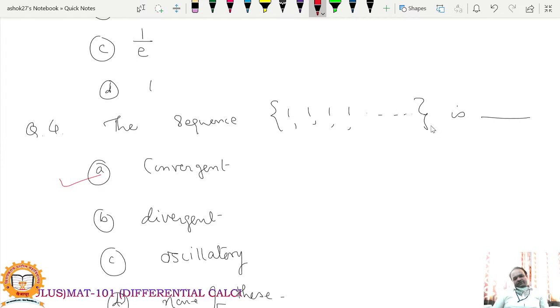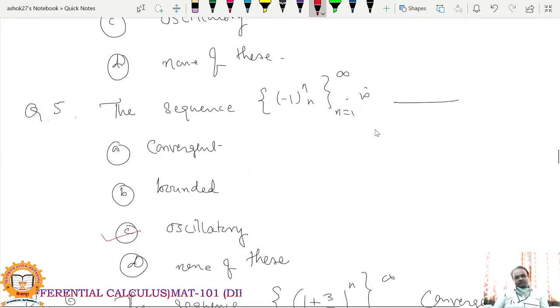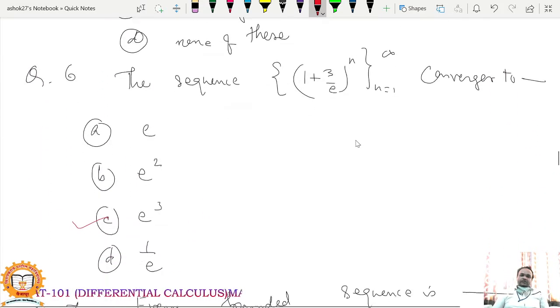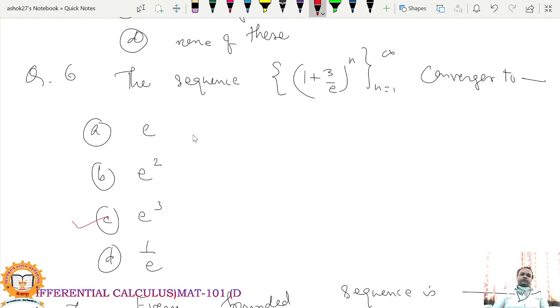Every constant sequence is convergent, so naturally the sequence is convergent. Next, minus 1 raised to n into n. This sequence is an oscillatory sequence. This sequence is not convergent, not bounded. So naturally it is an oscillatory sequence. So these are the correct options of these objectives.